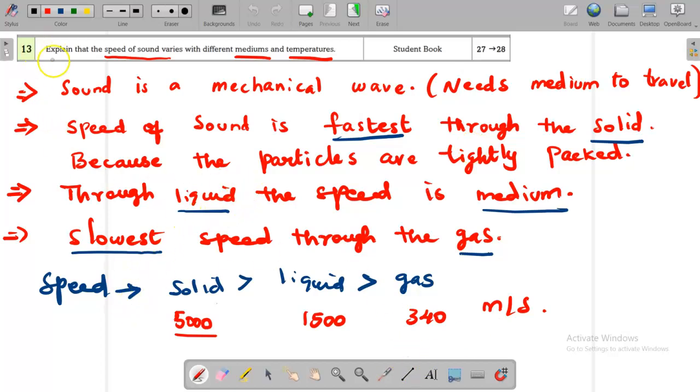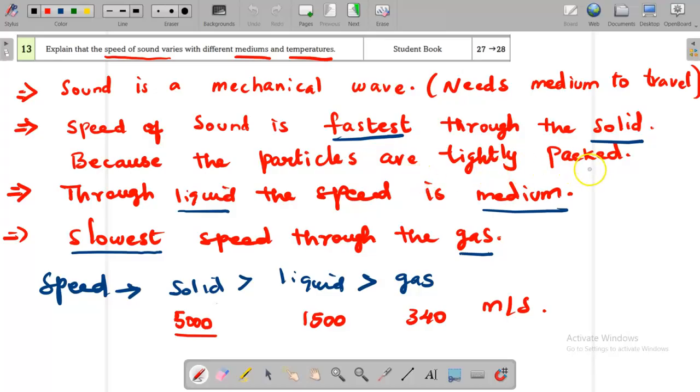Question number 13. Explain that the speed of sound varies with different mediums and temperature. Sound is a mechanical wave because it needs a medium to travel, like solid, liquid and gas. Speed of sound is fastest through solid because the particles are tightly packed.